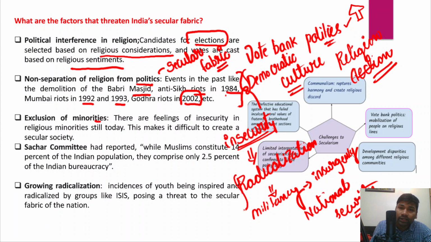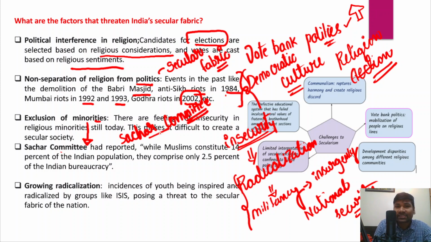A due share has to be provided to the minorities as well. And in fact, this is based on a report of a committee, that is Sachar committee, right? Now what has this Sachar committee said with respect to minorities, particularly Muslims?